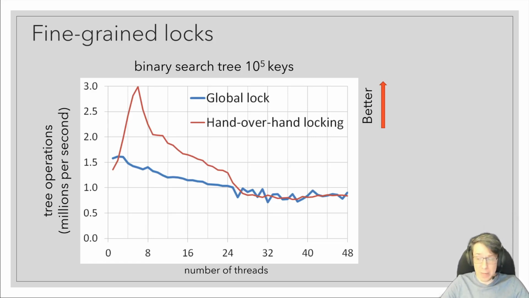In fact, if we compare hand-over-hand locking with a single global lock that protects the entire data structure and kills all concurrency, the difference is almost negligible, especially at high thread counts. So how are you supposed to get high performance if you're using locks?